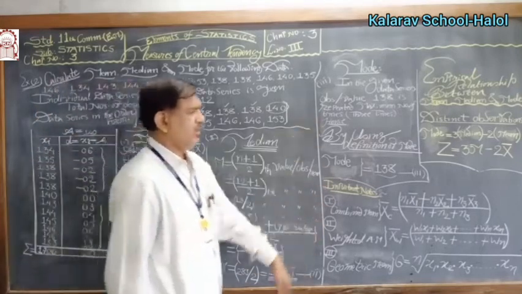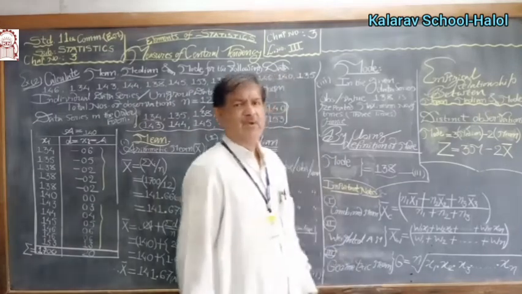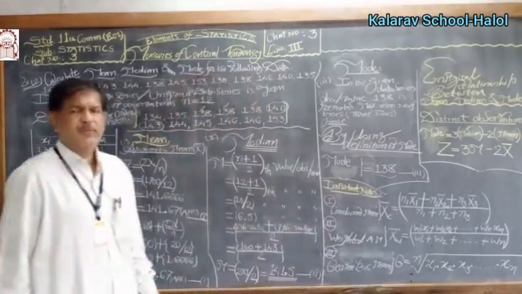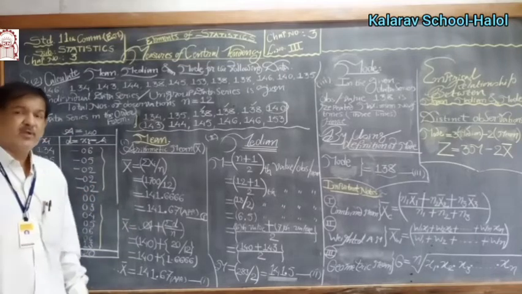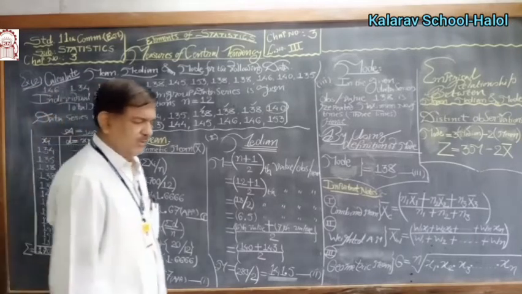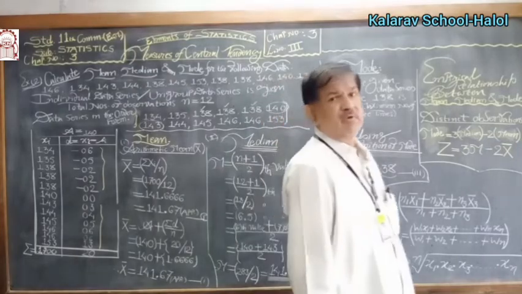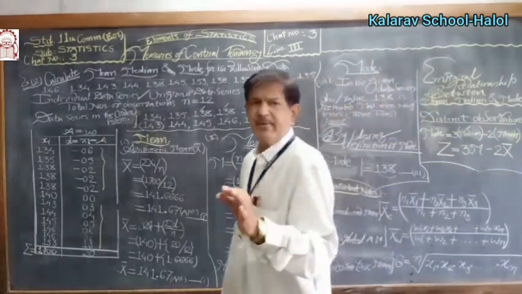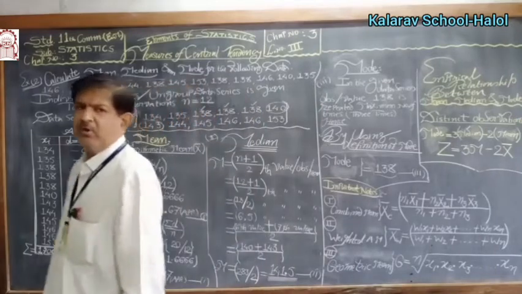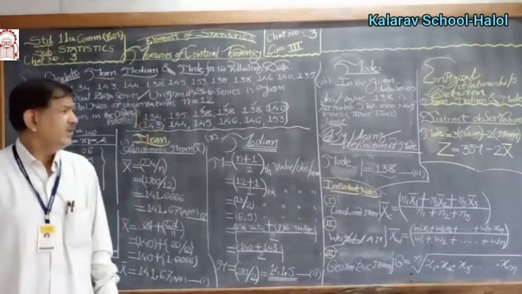Now mode. Mode can be calculated in 2 different ways: by using the definition and by using a formula. What is the definition of mode? Mode is that value which occurs the maximum number of times, the highest repetition.